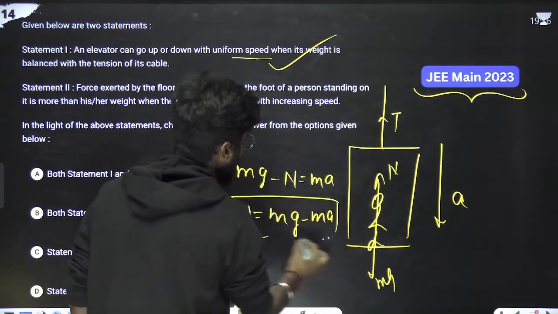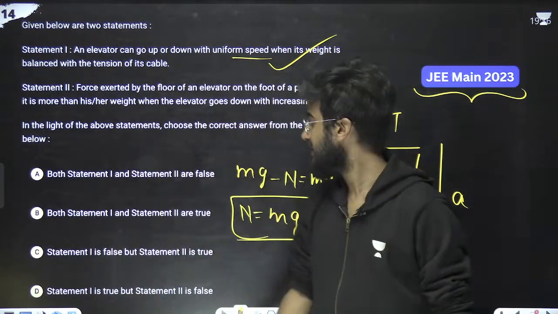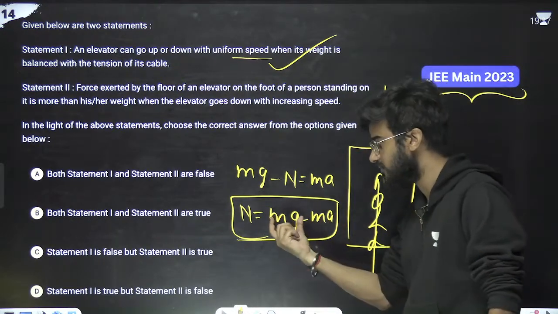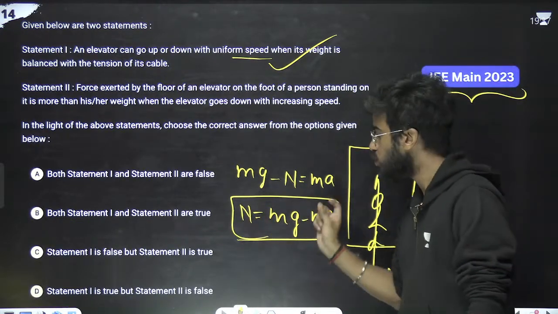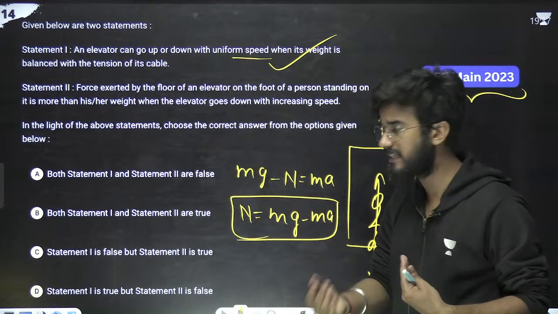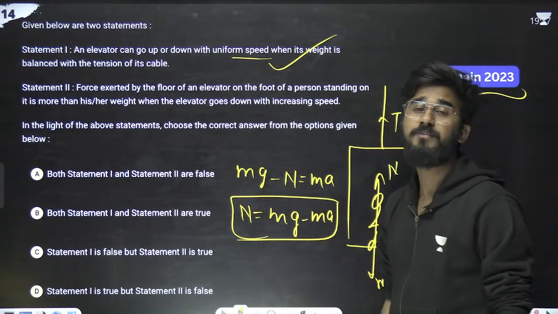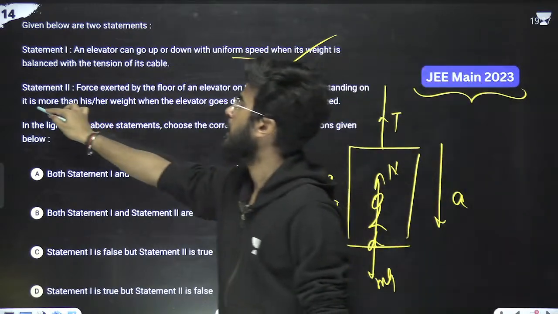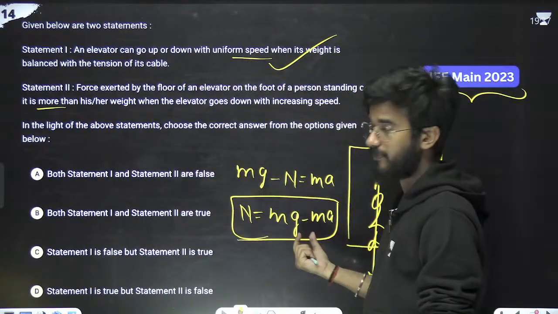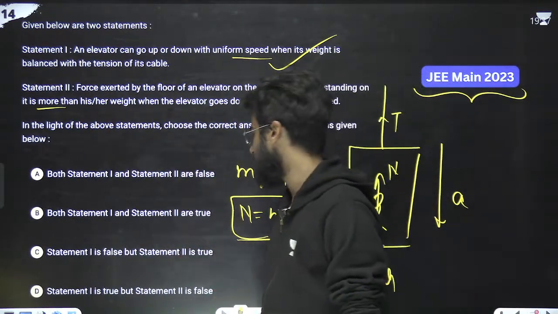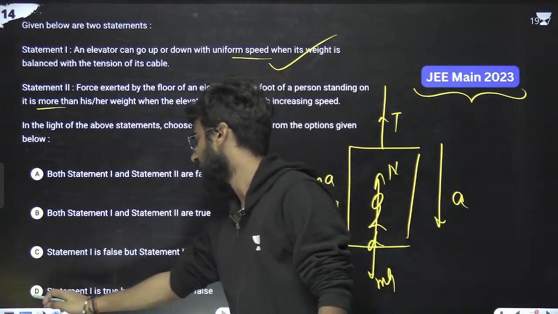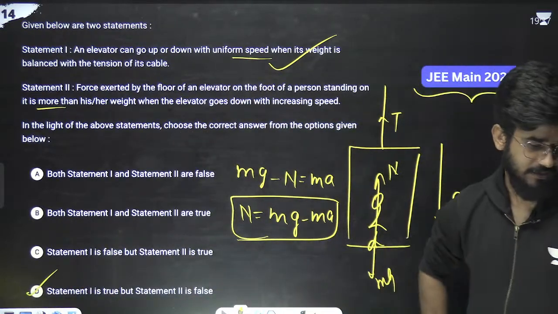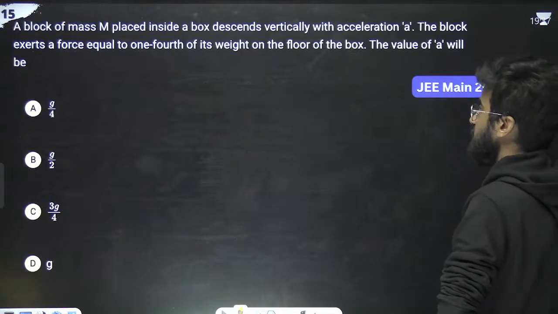What is the usual weight of the person? That is mg. But in this case there is a difference: mg minus ma is the normal. So mg has been reduced by ma, so the normal is reduced. It means this statement is wrong, because it says more, but it is less than mg. So statement 2 is incorrect. Statement 1 is true, but the second is false. Very good, option D is correct. Great. Let's move on to the next question.